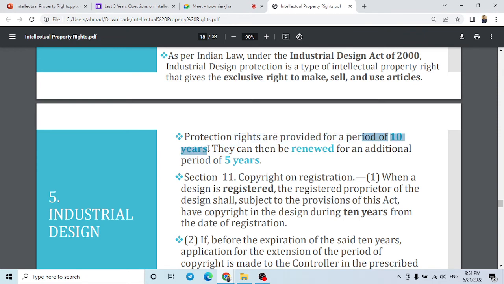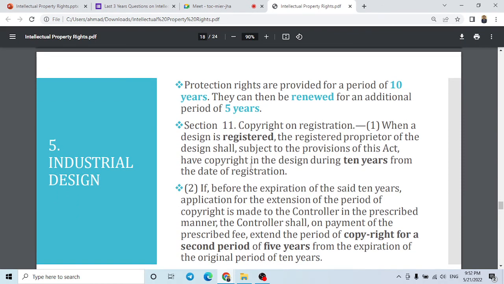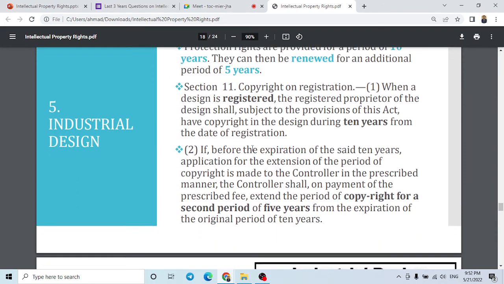Protection is given for 10 years, but it can be renewed only one more time for 5 years. So maximum 15 years: one time 10 years and another time 5 years.